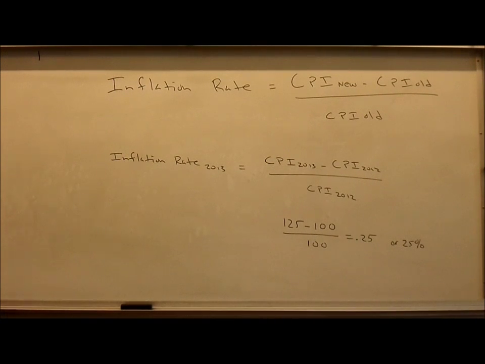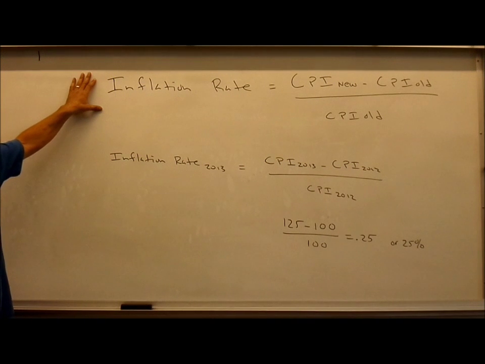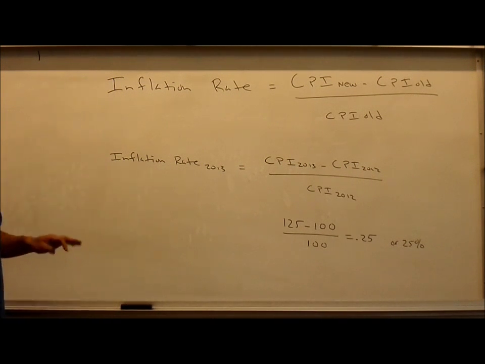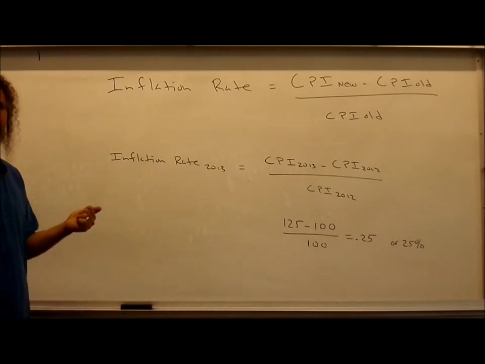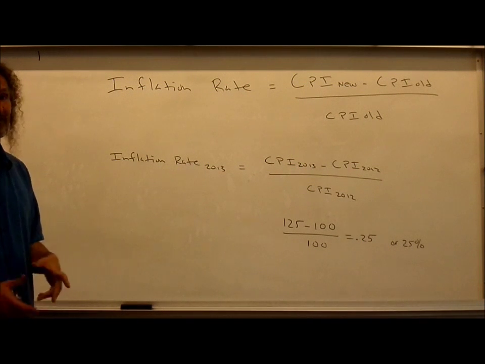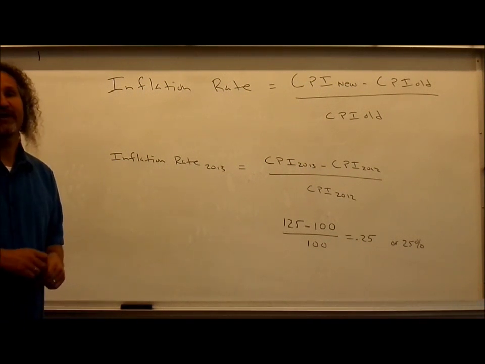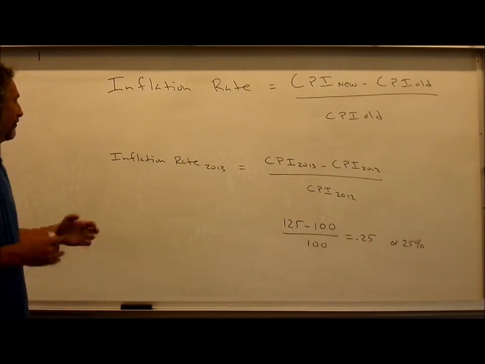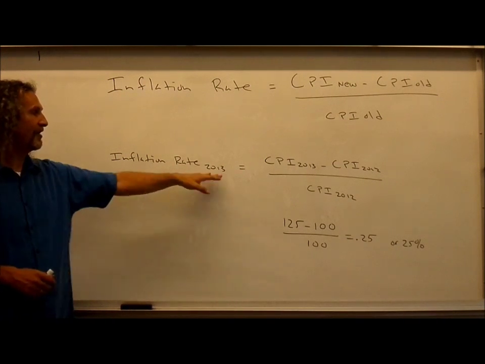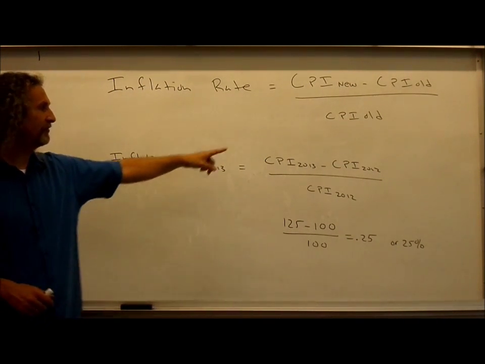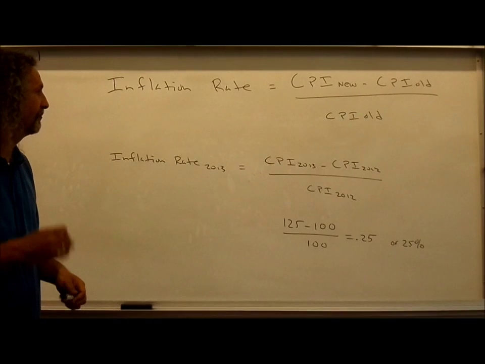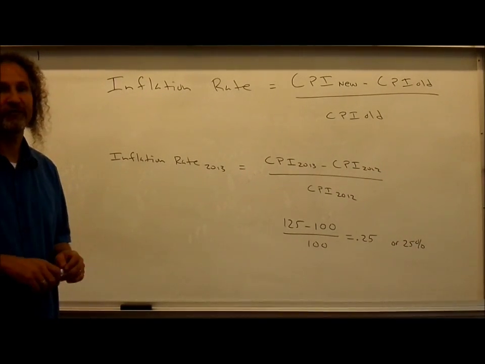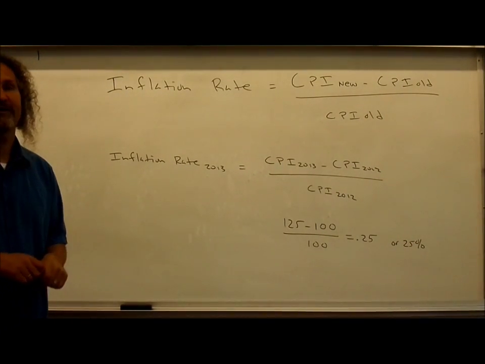So how we use the Consumer Price Index to calculate inflation is defined by this equation. The inflation rate is equal to the Consumer Price Index new minus the Consumer Price Index old, divided by the Consumer Price Index old. So if we calculate the inflation rate for 2013, we use the CPI for 2013 minus the CPI for 2012, divided by the CPI for 2012.